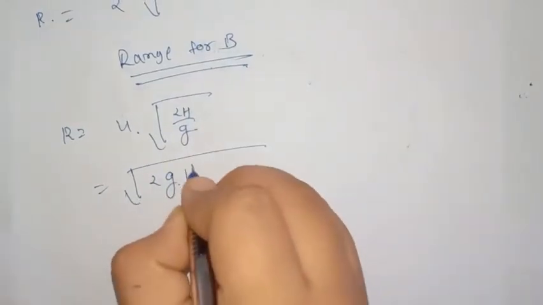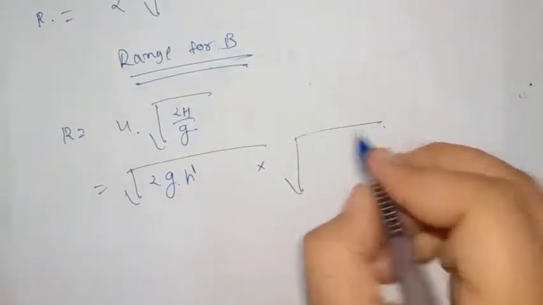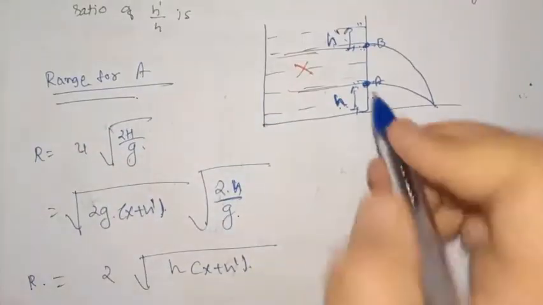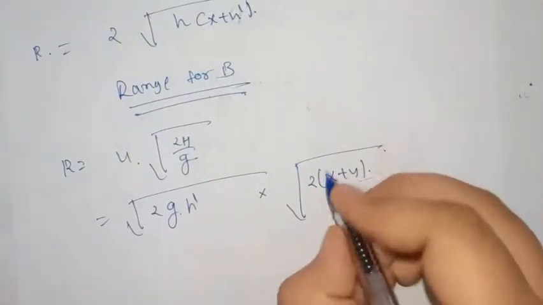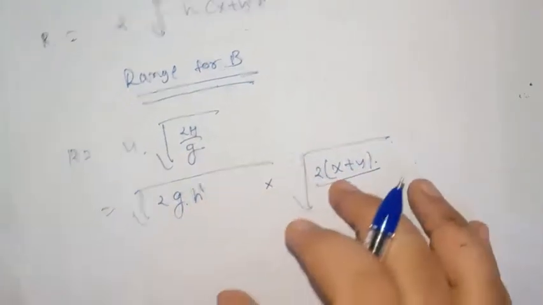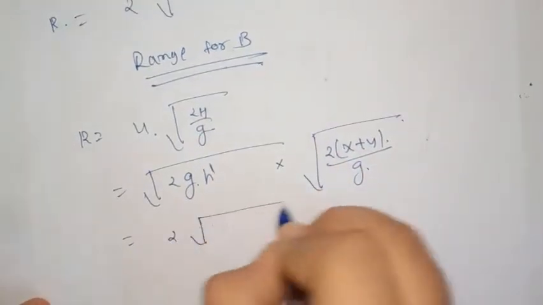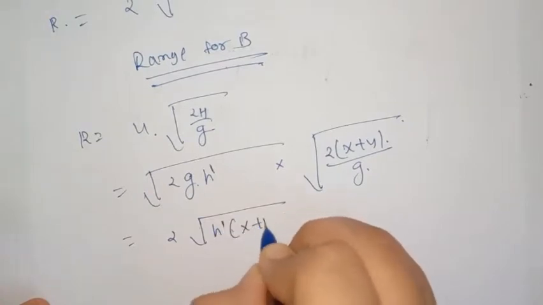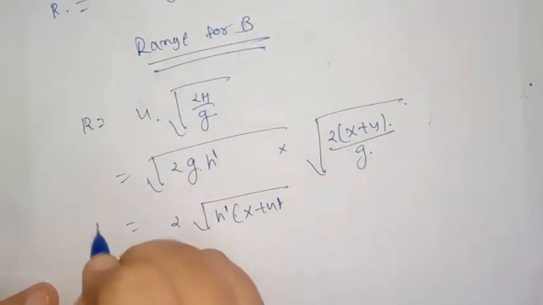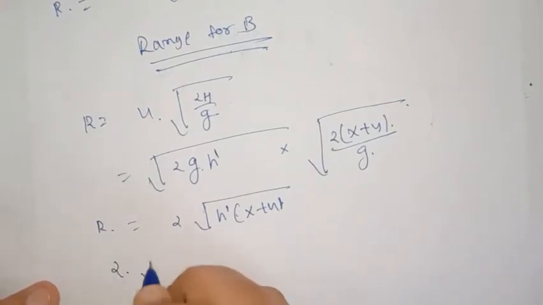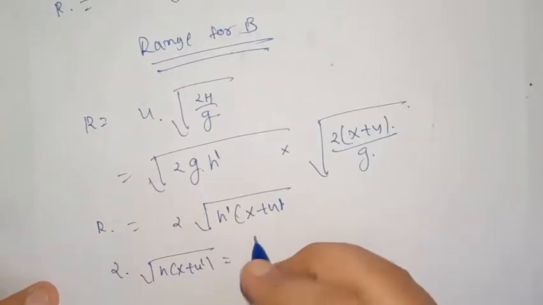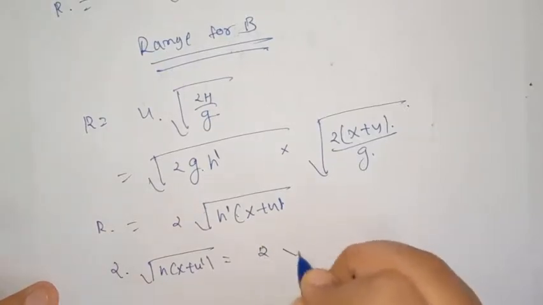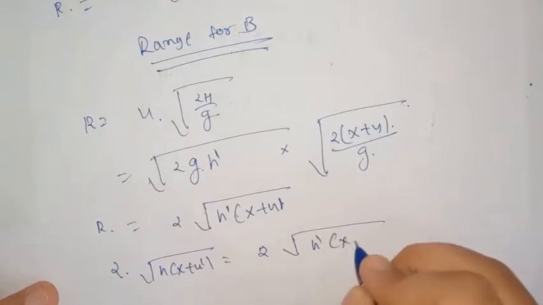So h dash into under root 2, height from the bottom will be x plus h, upon g. This g will get cancelled out, so we get 2 under root h dash into x plus h. We want the same range, so 2 under root h into x plus h dash is equal to 2 under root h dash into x plus h.